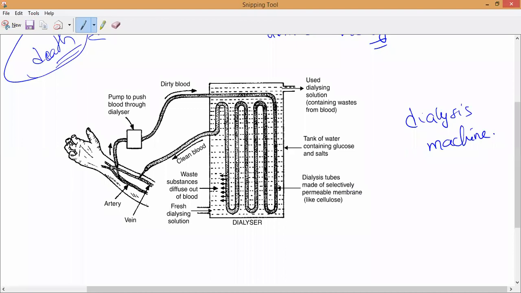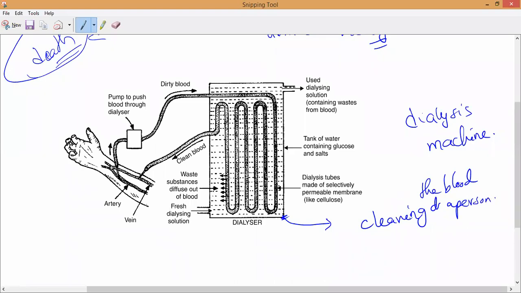Now, what is a dialysis machine or kidney machine? Remember, it is a setup, a machine kind of setup. For which purpose are we using this? For cleaning the blood, sir. Yes, cleaning the blood of a person, cleaning the blood of a person who has kidney failure. Correct or not?